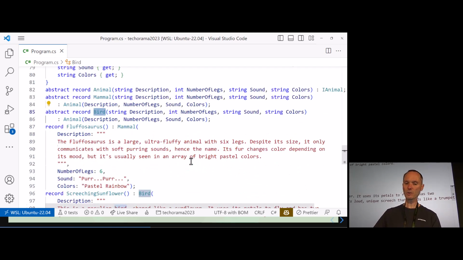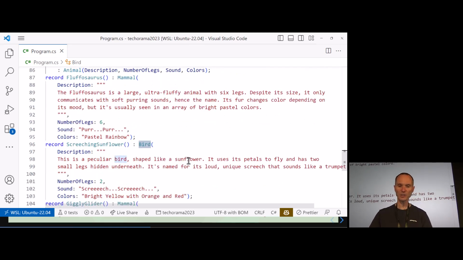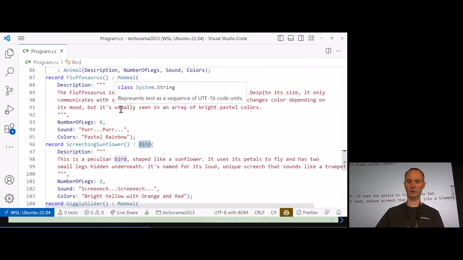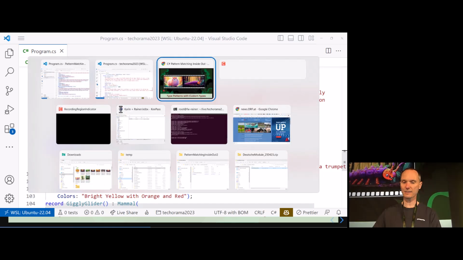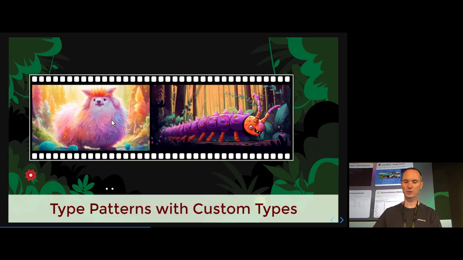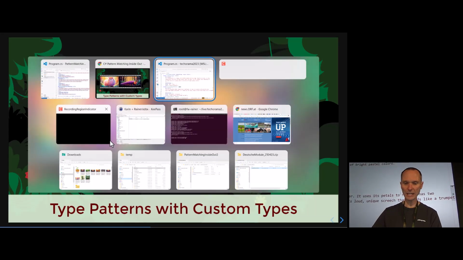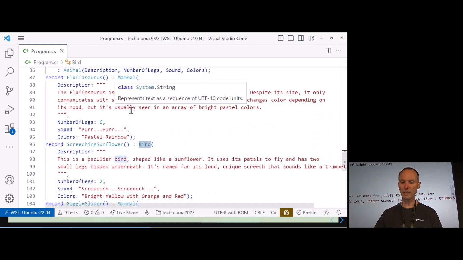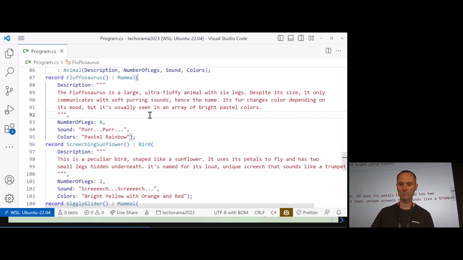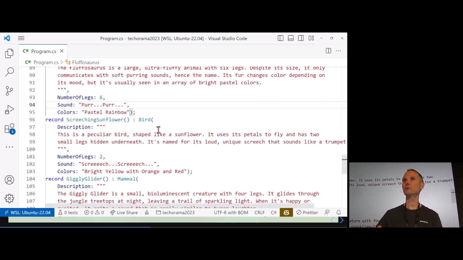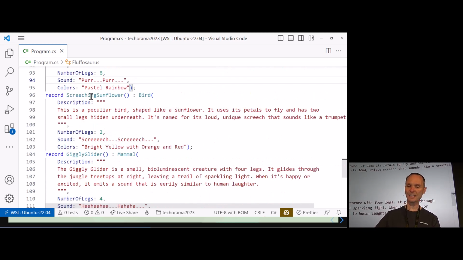Now let me introduce you to our animals. The first one, obviously, is the Fluffosaurus. We will need that one. This is the Fluffosaurus. I think I don't need to read everything. It's a large, ultra fluffy animal, and it's typically in bright pastel colors. It has typically 6 legs, and it makes a very interesting sound, something like purr, purr, I don't know, something like this.